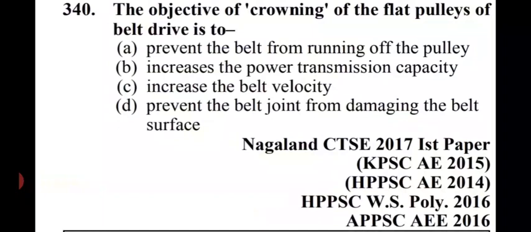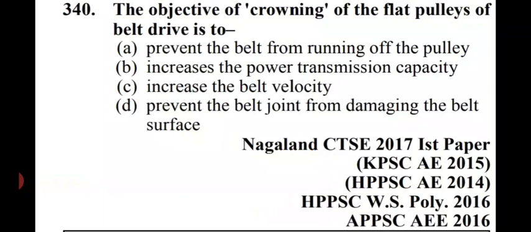Next question is the objective of crowning of the flat pulleys of belt drive is to. Options are prevent the belt from running off the pulley, prevent the power transmission capacity, increase belt velocity, and the last option is prevent the belt joint from damaging the belt surface.